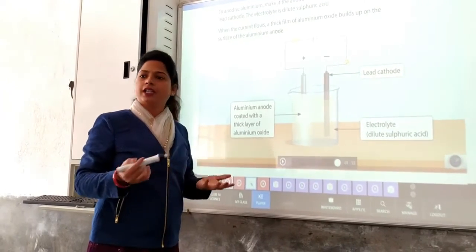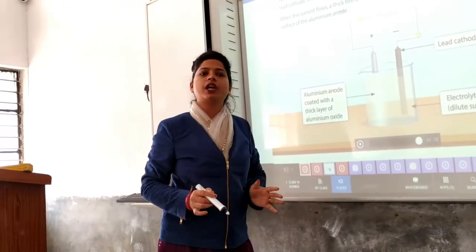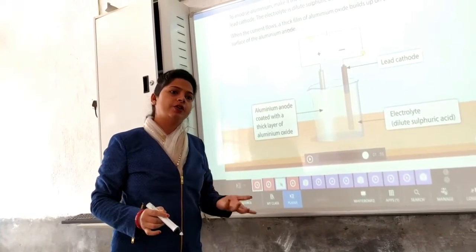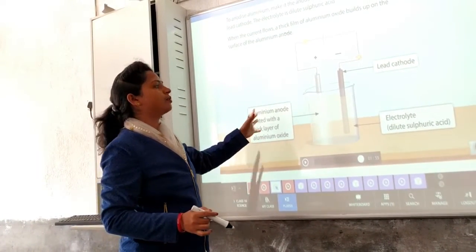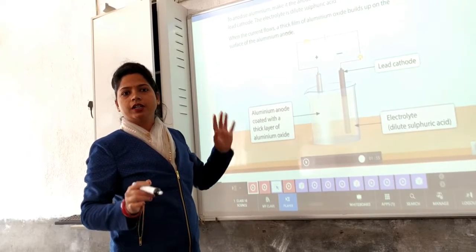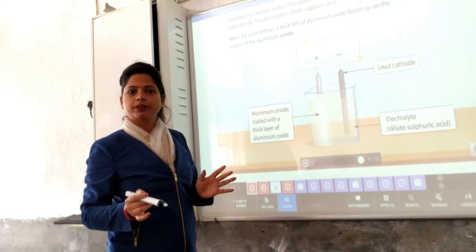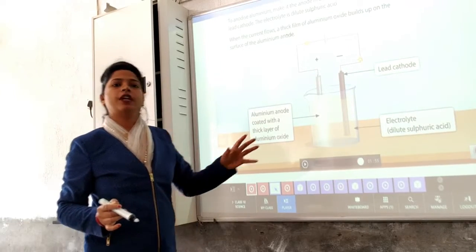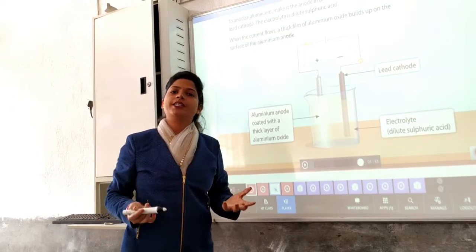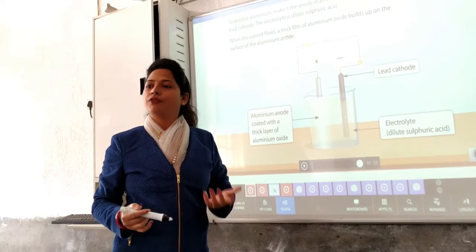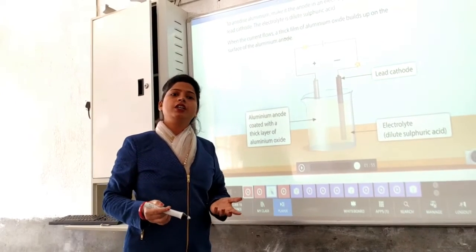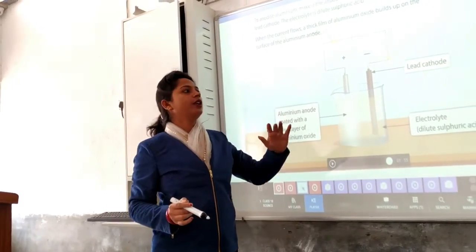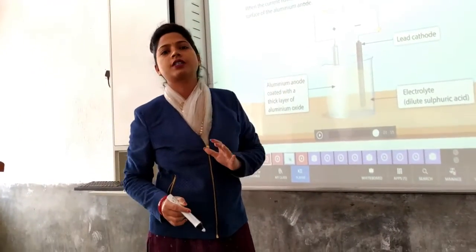So how it can be conducted, that we don't have to study. We have to study why aluminium is anodized, so that we can use it for building construction or other purposes. Right? So this video is regarding the amphoteric nature of aluminium oxide, like how the passive layer of aluminium oxide forms and how we can use it for our purpose. Clear? So this is all about the reaction with oxygen.